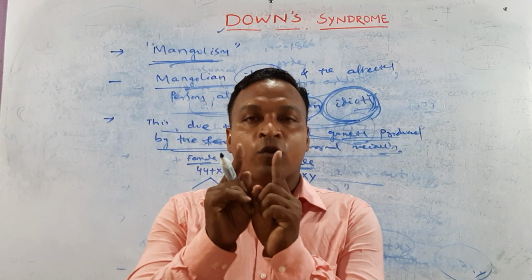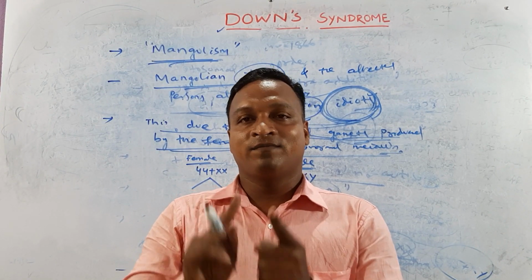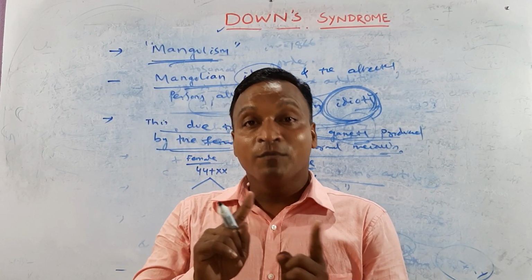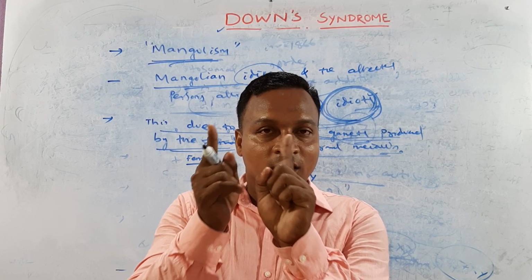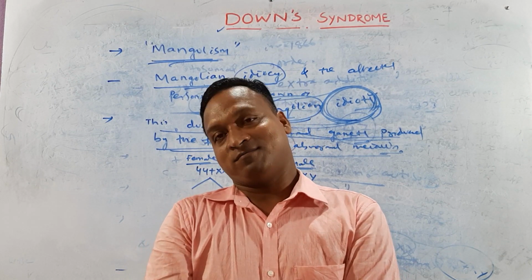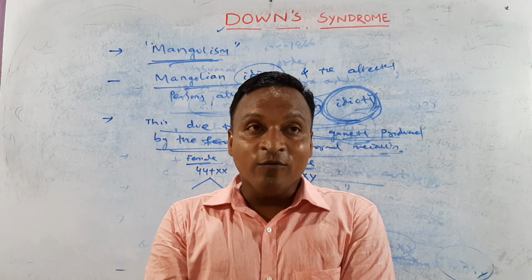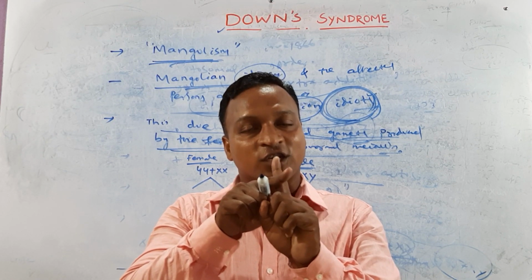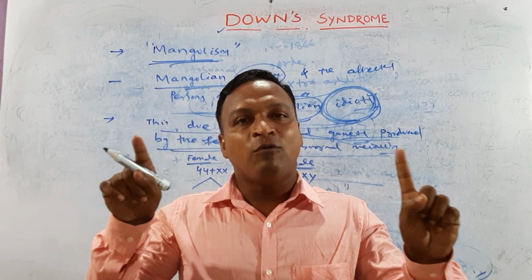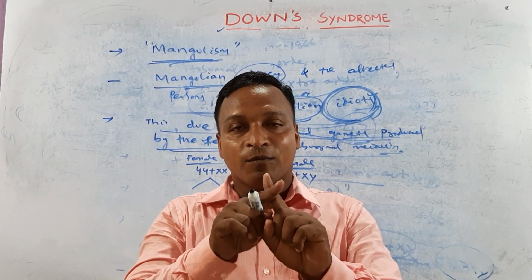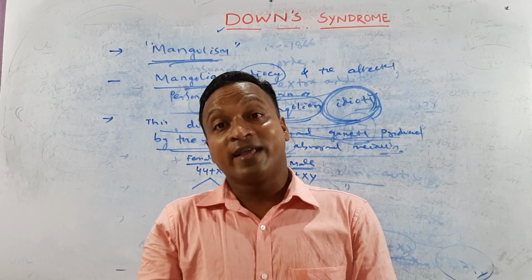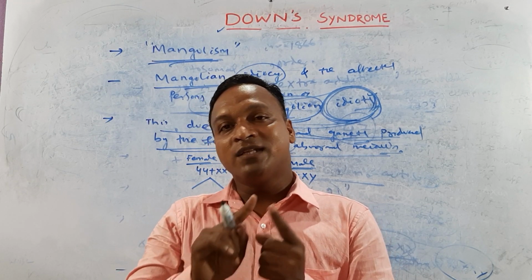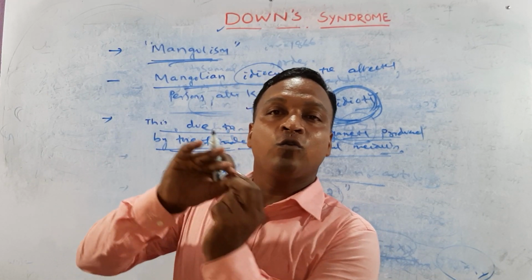Every pair of chromosomes in a body undergoes crossing over during meiosis 1. During meiosis, each pair of chromosomes undergoes crossing over, and towards the end of meiosis they separate out. But here, the 21 number autosome does not separate out. That means they enter into one side, or into one gamete.